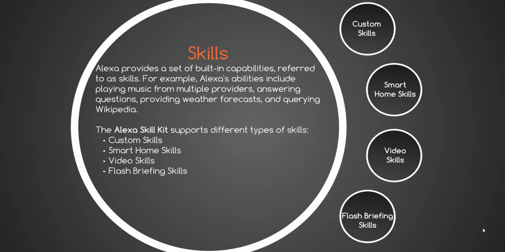In our last session, we spoke about smart home skills, and although we'll be spending the majority of our time on custom skill development, I do want to tell you a little bit about the other capabilities that are available to you as an Alexa developer. So the Alexa API offers various different categories that you can see here, which you can develop different skills within. And so far, we've talked about custom skills and smart home skills. In this video, we're going to talk about the video skill API.